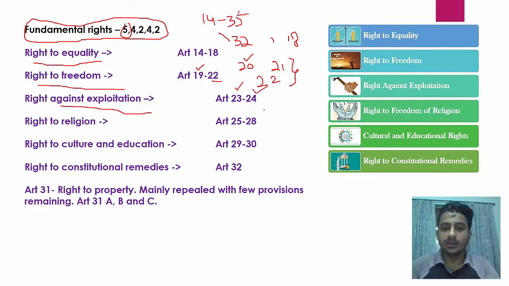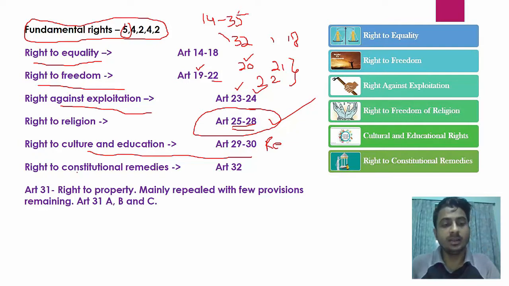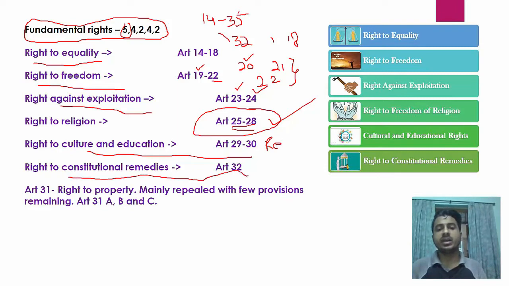Then right to religion we have got 25 to 28th. You can read the provisions of these articles. It means freedom of religion, freedom of management of religious affairs, okay. And then right to culture and education means right of minorities to establish educational institutions, okay. Then the most important part of fundamental rights is right to constitutional remedies, which is article 32. So after you have read 54242, then article 32 is right to constitutional remedies.